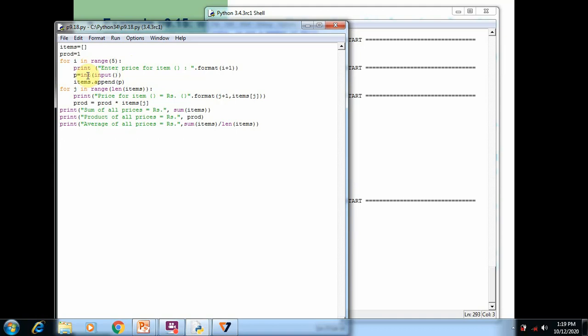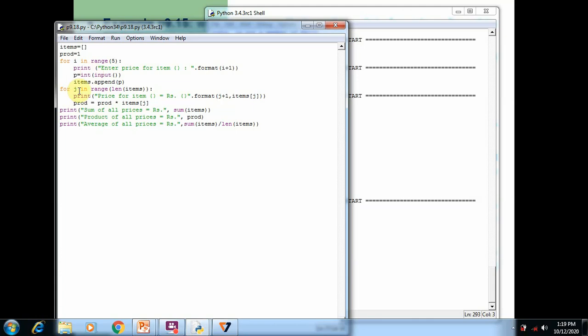After converting the given value into integer, by using the append function, we add the current value to items. In the same way, 5 times this loop runs and 5 values are accepted from the user, each time converted into integer and appended in the items list.